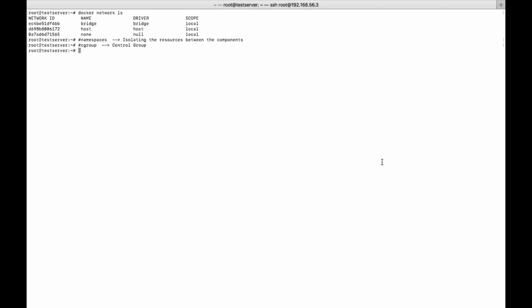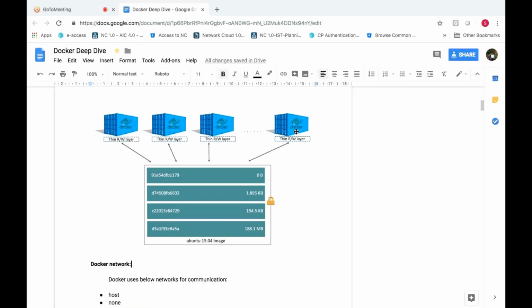So what is file system? File system in the sense, we have different file systems in the Linux operating system and in Windows, and when we have a pen drive, whatever device you are using, we have different file systems. Similar to that, your Docker also uses a certain file system to write the data in the layer. So we are writing the data into this layer, right? It uses a certain file system to write it.